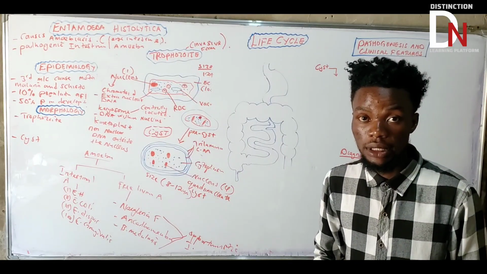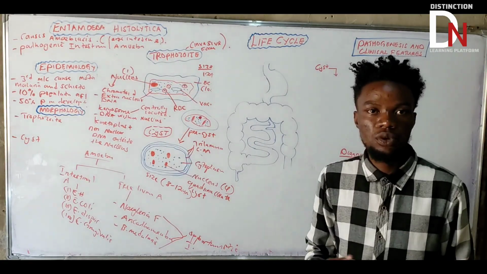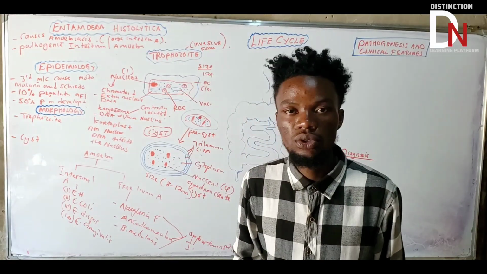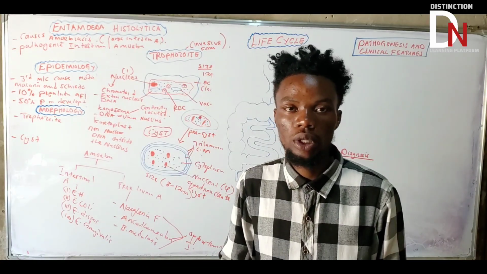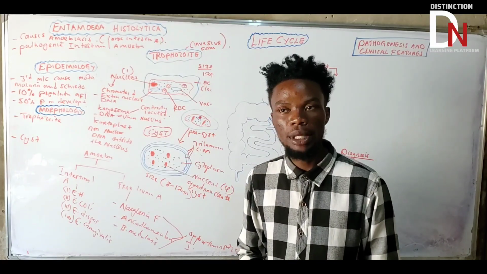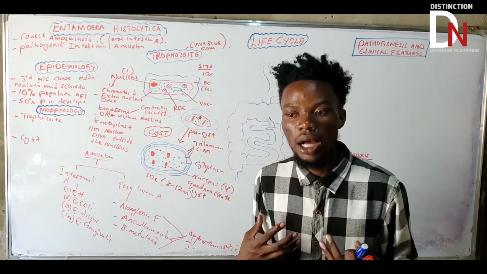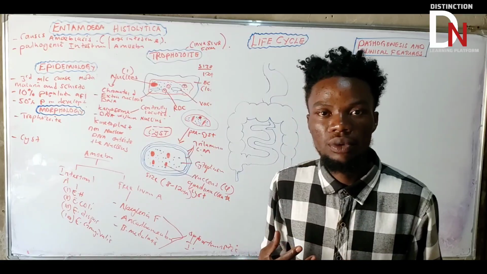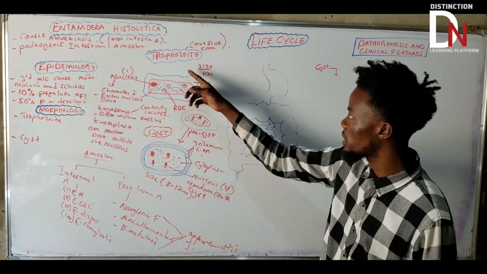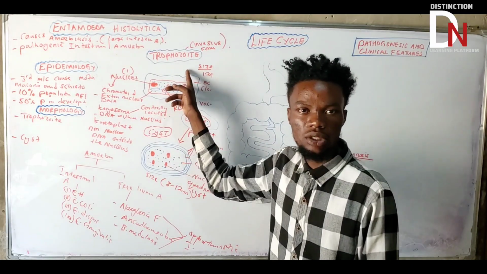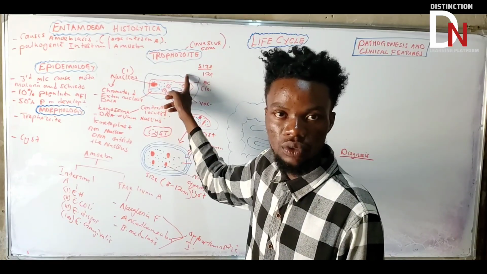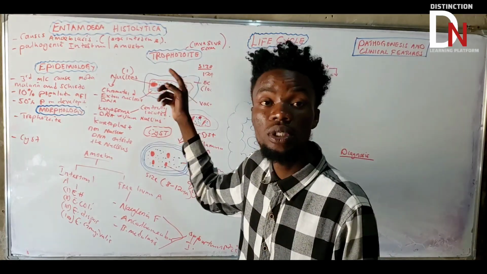We've talked about the 2 important morphological features. We've talked about the trophozoite. We've talked about the cyst. Which one is the infective form? Basically, if we say an infective form, we mean a form that can be easily transmitted and cause infection. Because if I eat the trophozoite, it cannot transmit the infection. Why? Because it will be killed in the stomach.